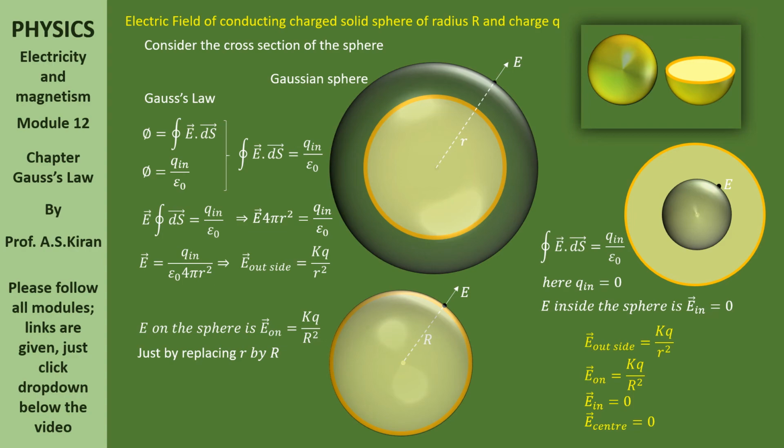Here capital R is the radius of the sphere. Anywhere inside the charged conducting solid sphere, the electric field is 0. Obviously, electric field at the center is 0.